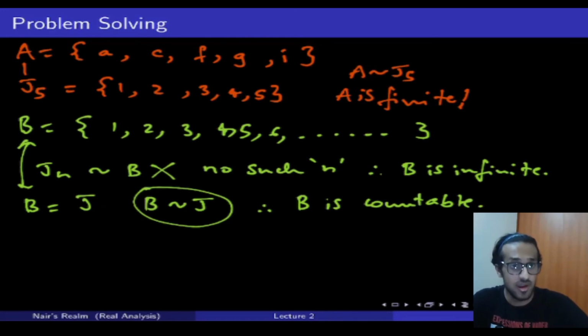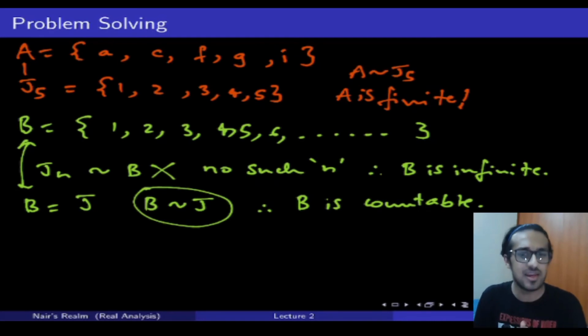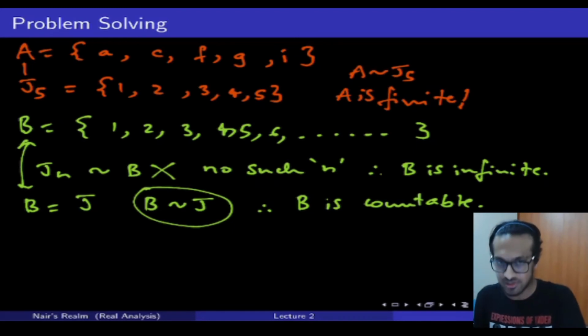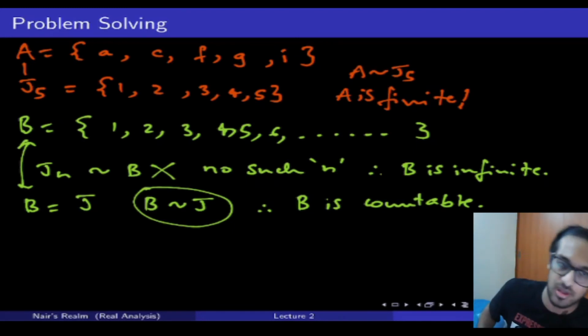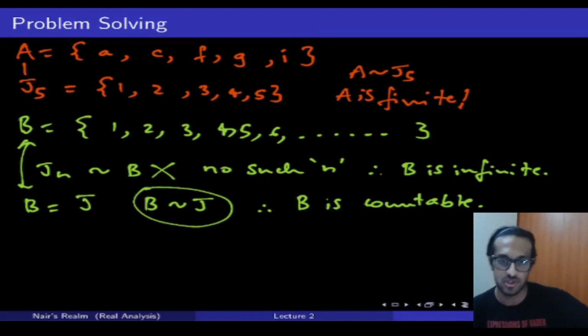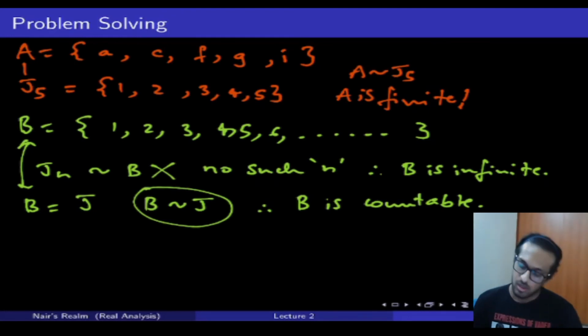Why? Because I was able to find an equivalence relation between B and J, or I can say B and J are equivalent. In this particular case, I took the set B as nothing but the set J, so because of the reflexive property, obviously there has to be a relation between the two of them. So this is just an example to give you the subtle differences.